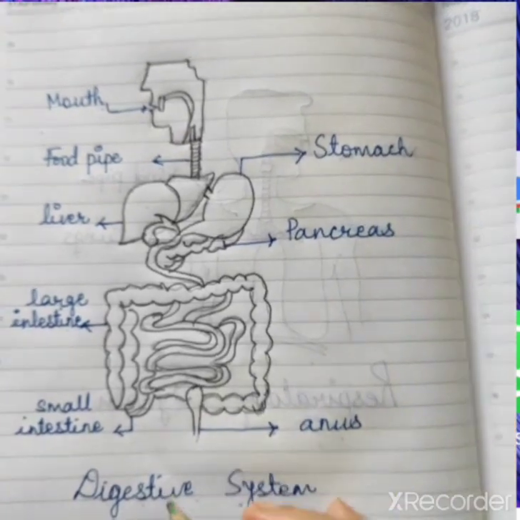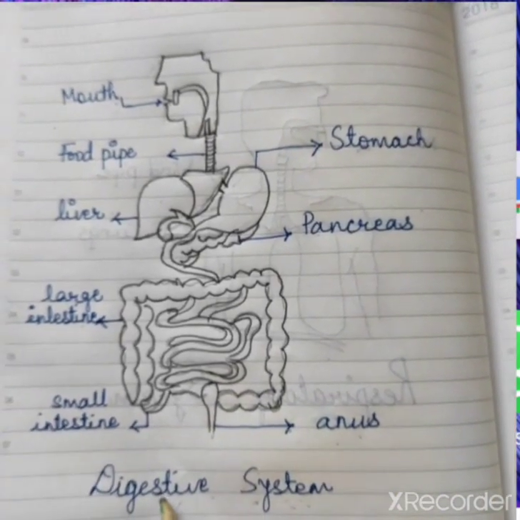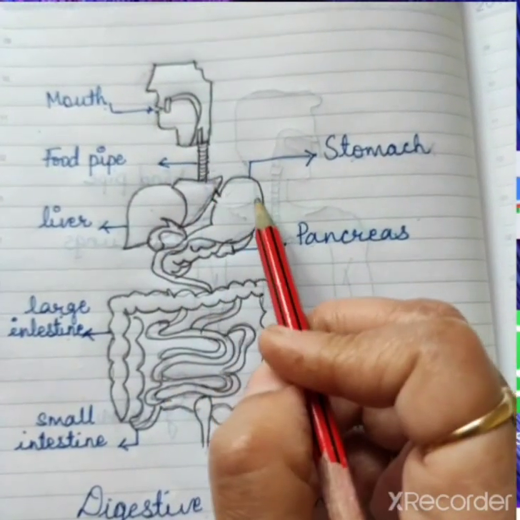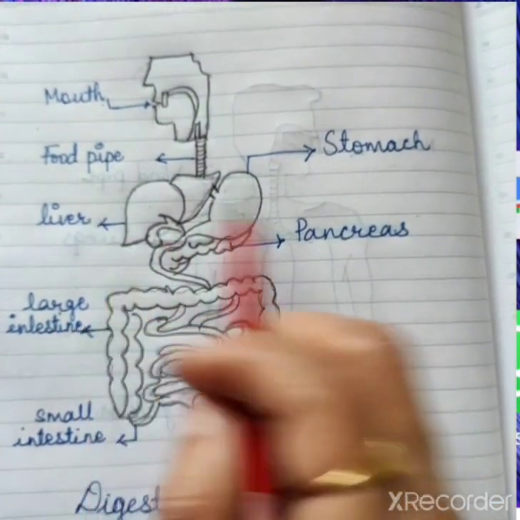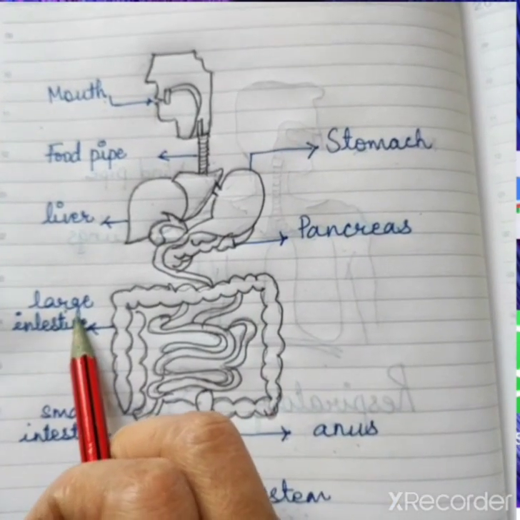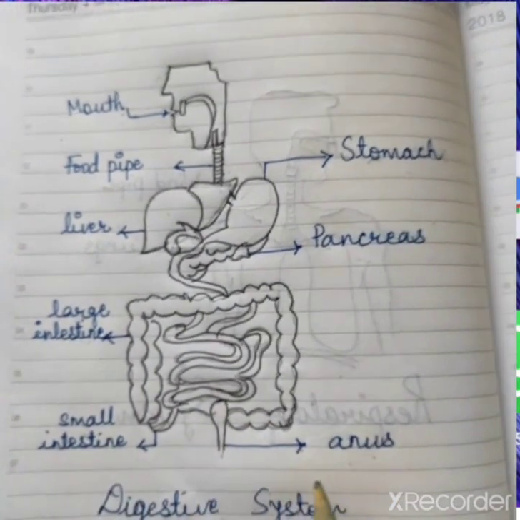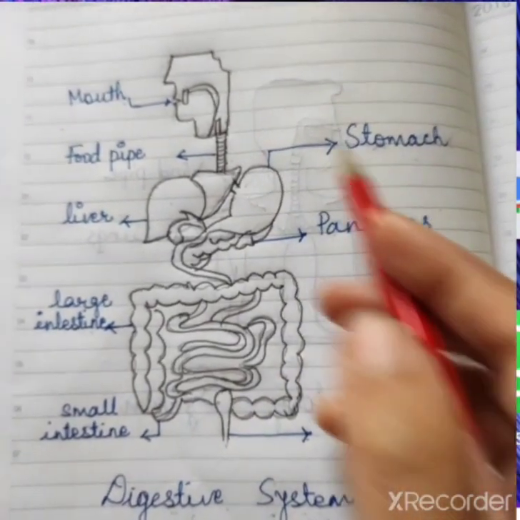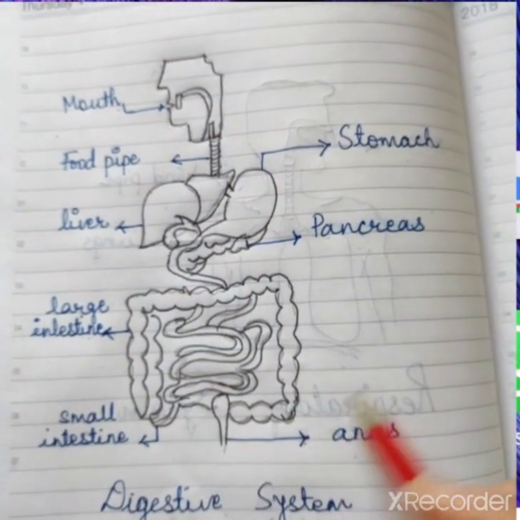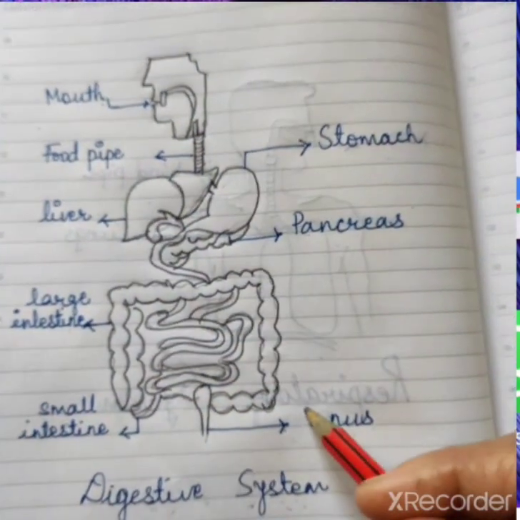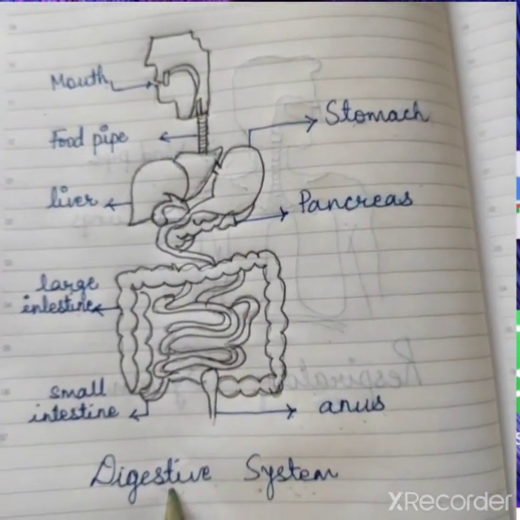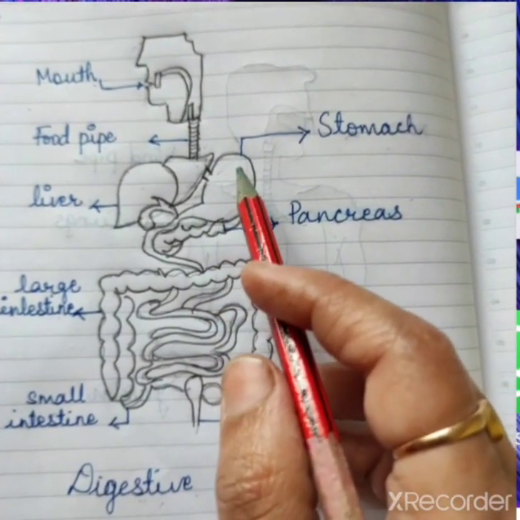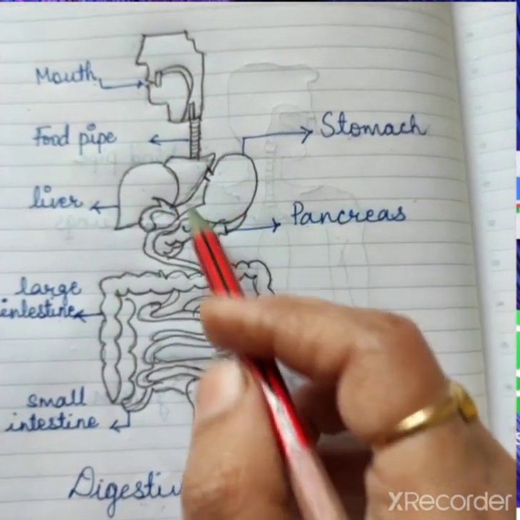Okay, so students, again I am telling you, the digestive system consists of the mouth, food pipe, stomach, liver, pancreas, large intestine, small intestine and anus. These internal organs together form the digestive system, and the food that we eat will be digested in our stomach.